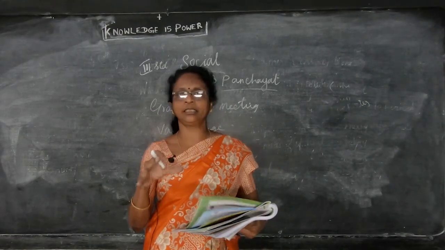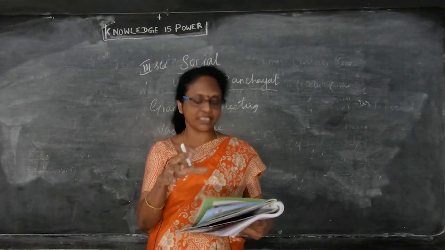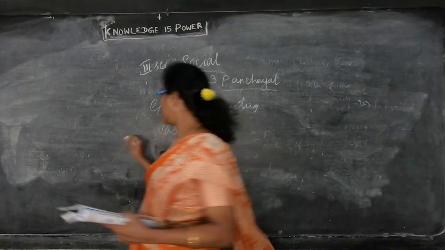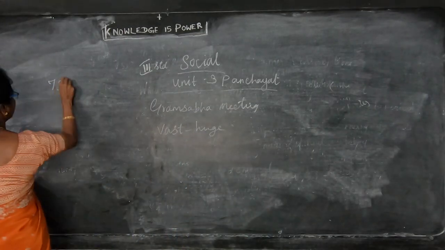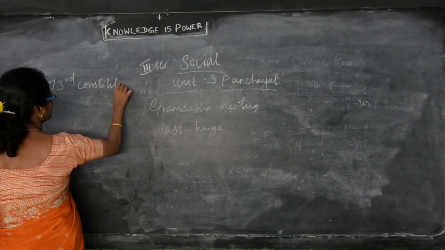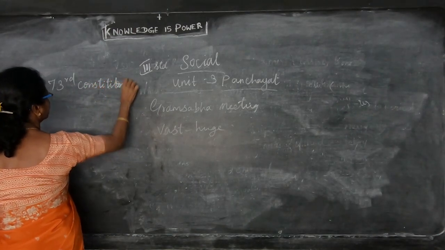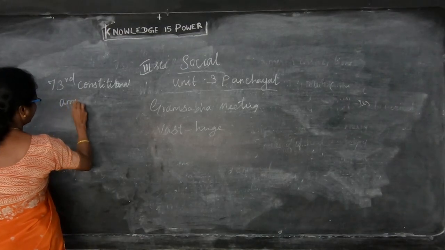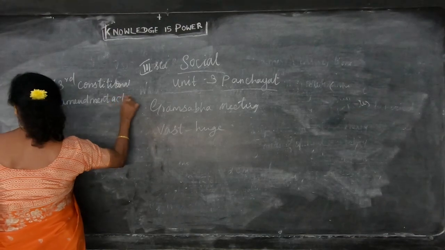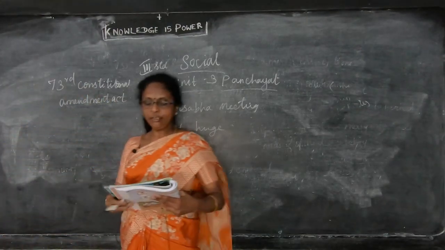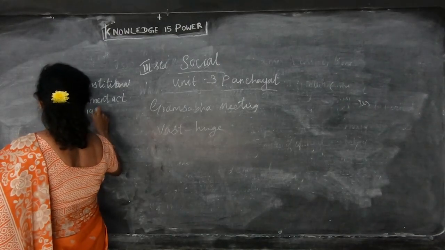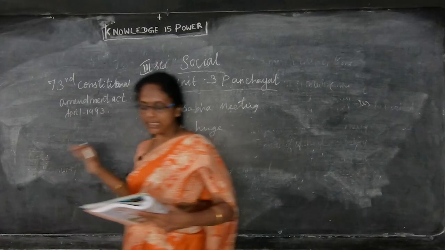In a small village, you know what the basic facilities are. So they formed one law, that is the 73rd Constitutional Amendment Act, which came into force in April 1993. Okay, this is the law they put.